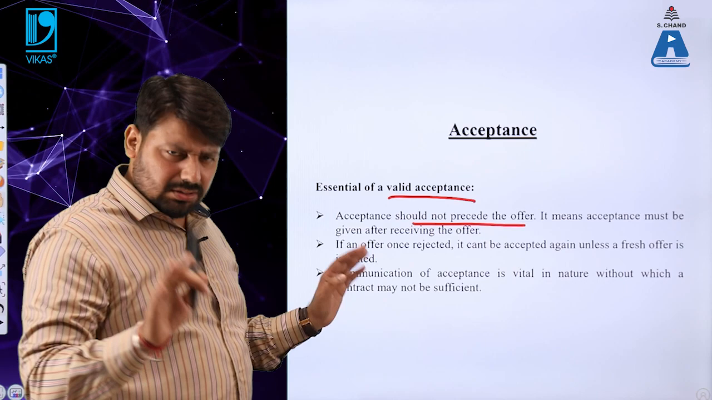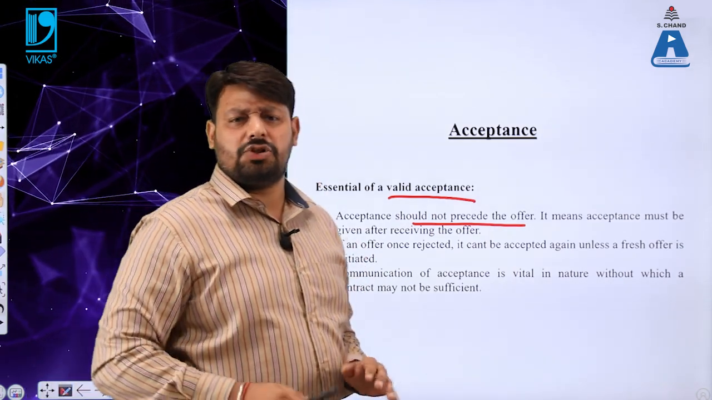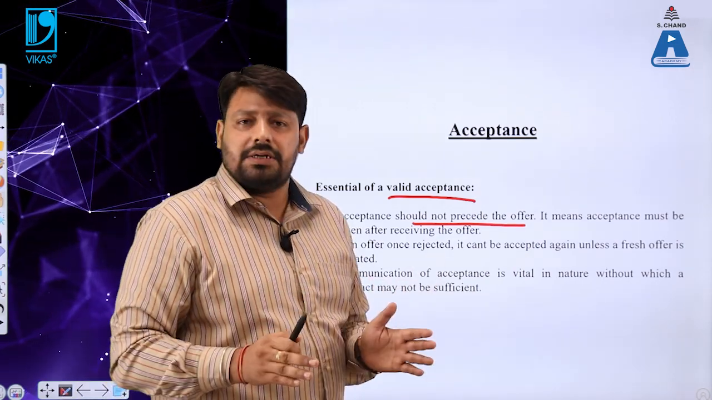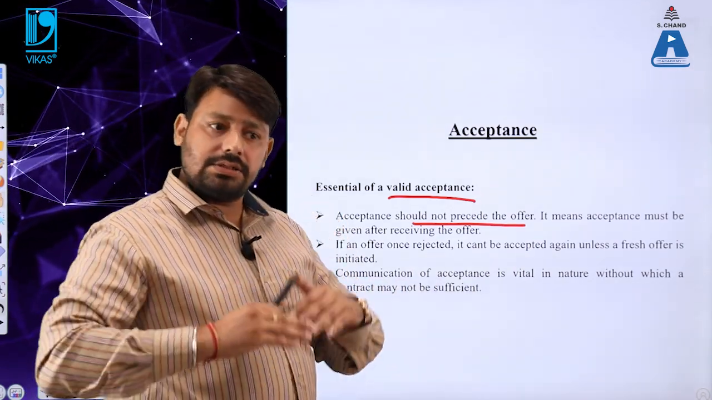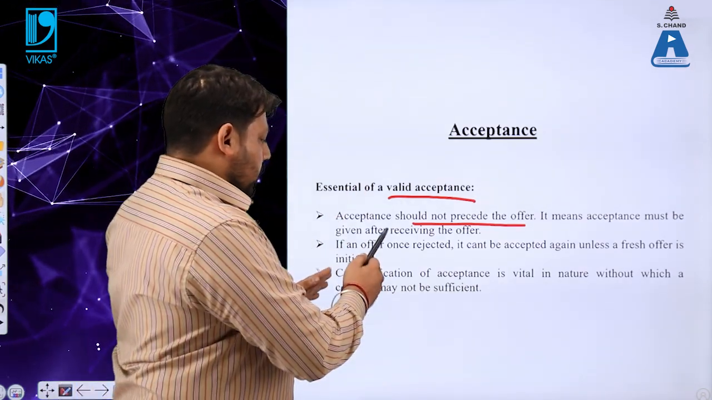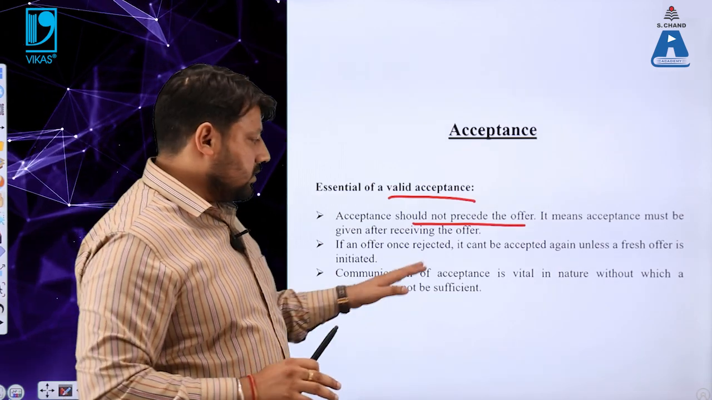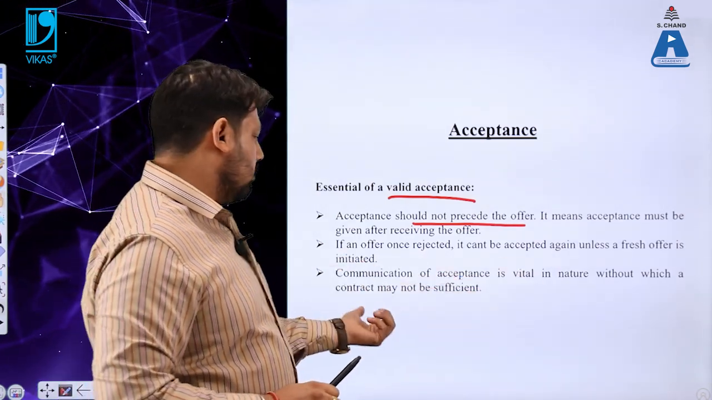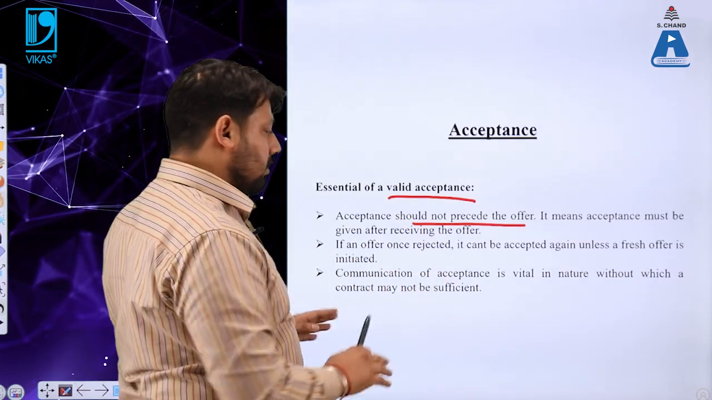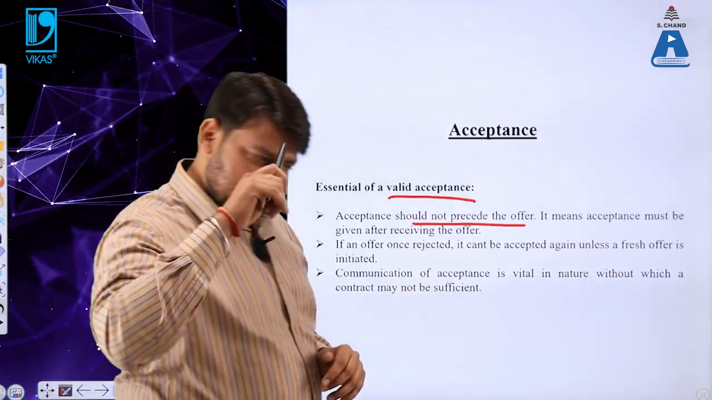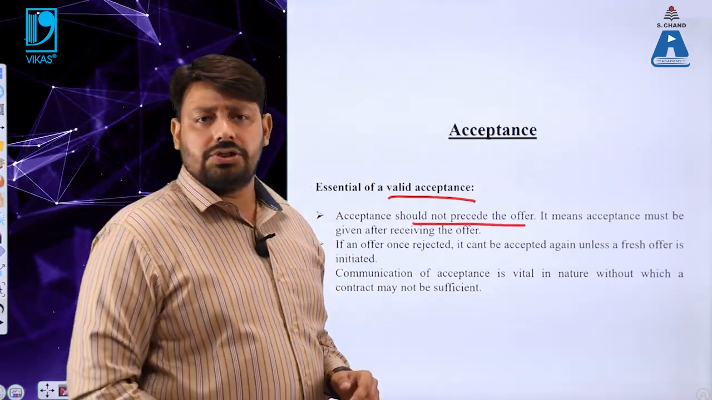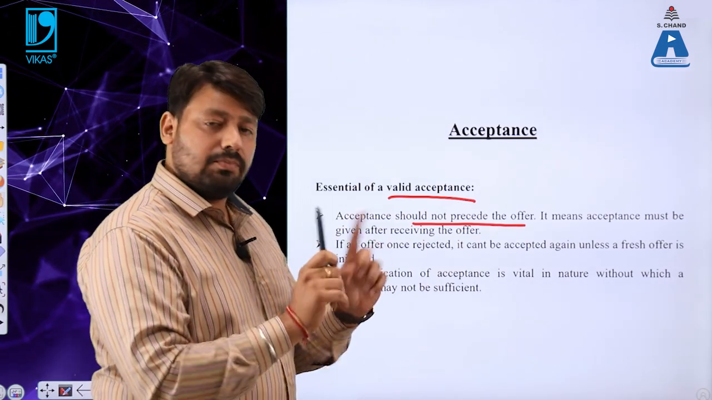And the third point, which is not the least, there are multiple essentials, because the time is dynamic in nature, the environment is dynamic, because once the environment changes, people change, the technology changes, and in fact the laws also change. Okay, so the next point is communication of acceptance, which is always vital in nature, without which a contract may not be sufficient. Because in order to form a contract, the communication of acceptance, the communication of offer, the communication of each and everything, whatever the terms and conditions are there, that should be communicated between both the parties.